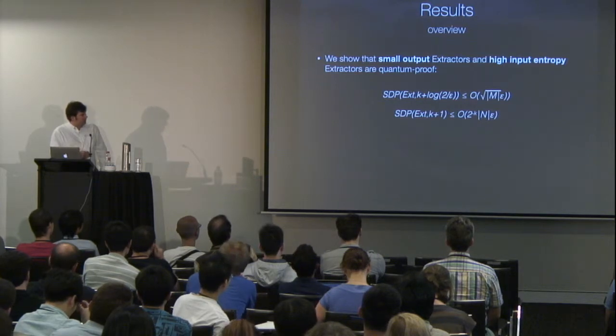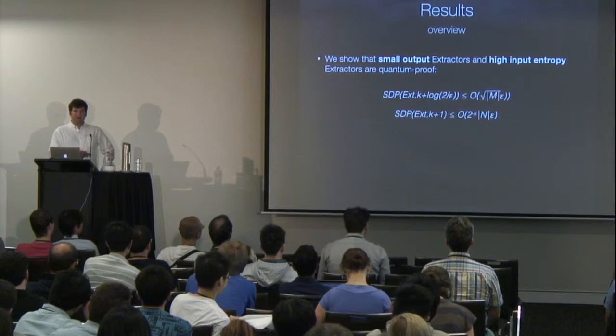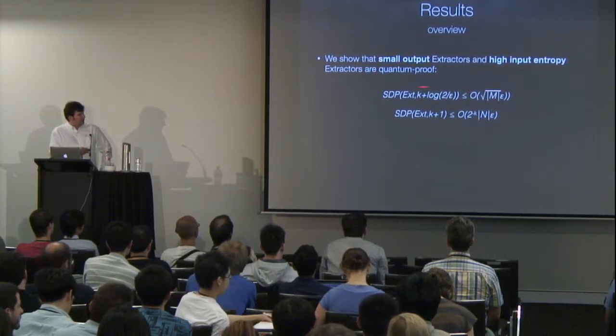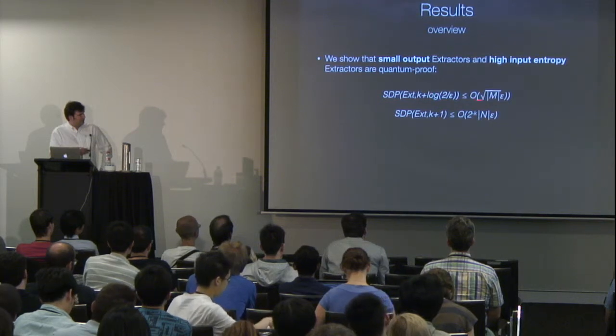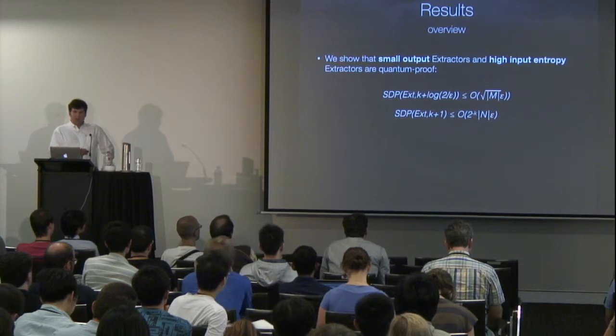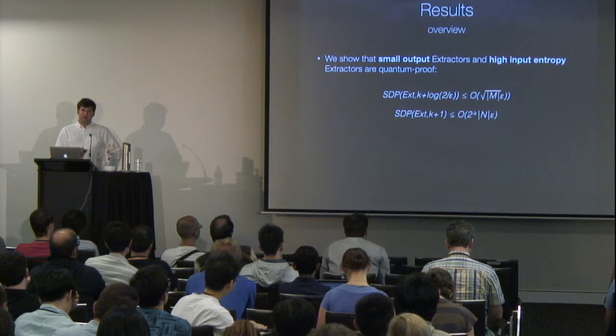In addition, this SDP gives us new bounds. Namely, we can show, for example, that if the output of an extractor is small, so the output size m is small, then we have a good upper bound on this SDP, namely square root of m times epsilon. This generalizes the result of König and Terhal.